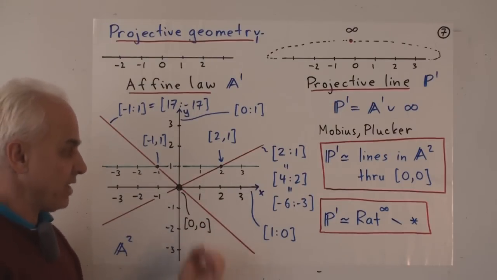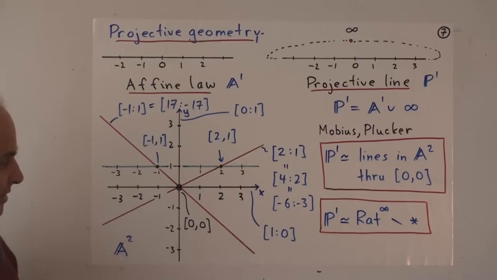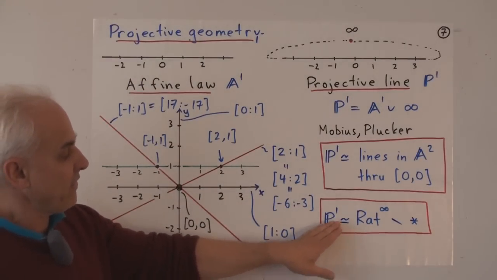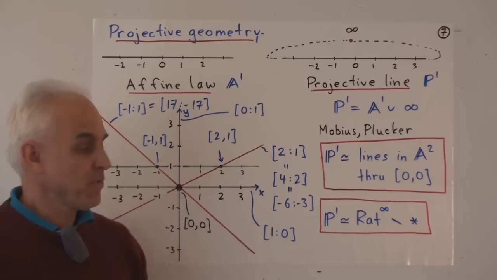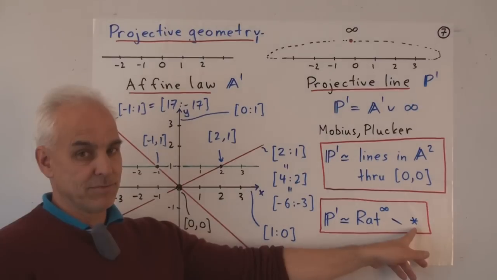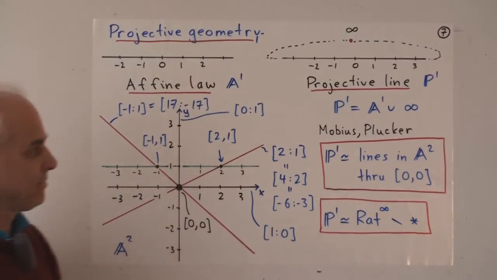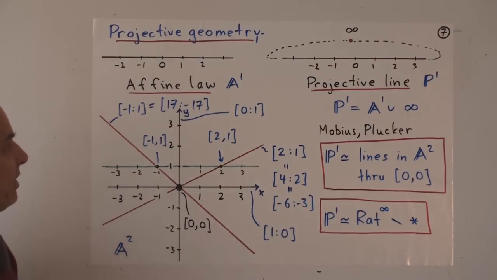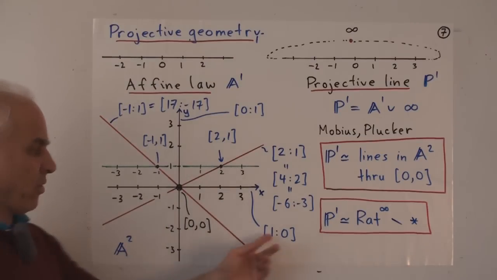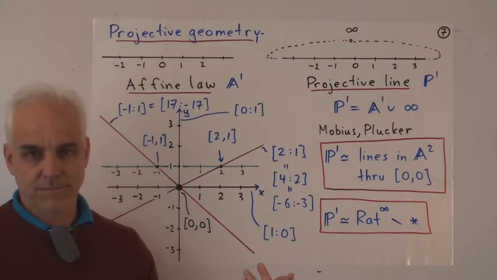That's a separate object that we get in the extended rational numbers. So another way of saying it is that the projective line can be thought of as the extended rational numbers once you remove the 0 over 0. So there's a natural connection between projective geometry and the extended rational number system, where this line is just as valid a line as any other, and ultimately corresponds to what we're calling infinity, 1 over 0.